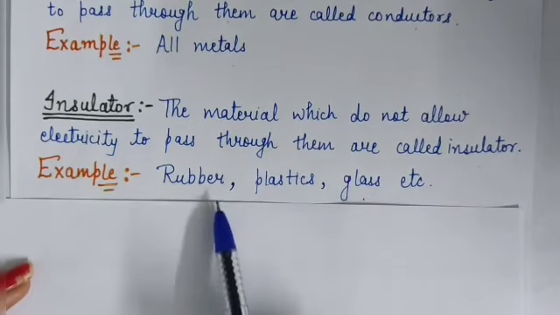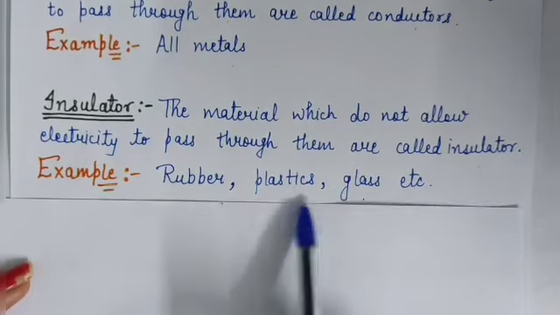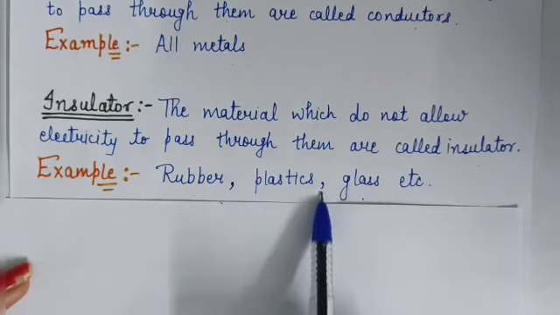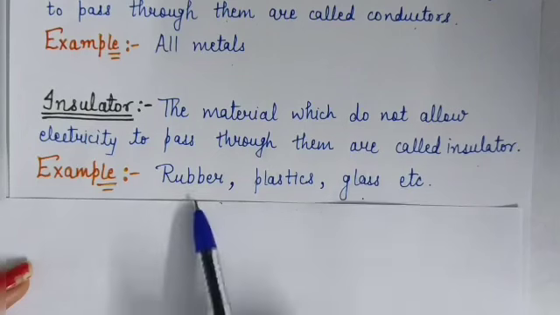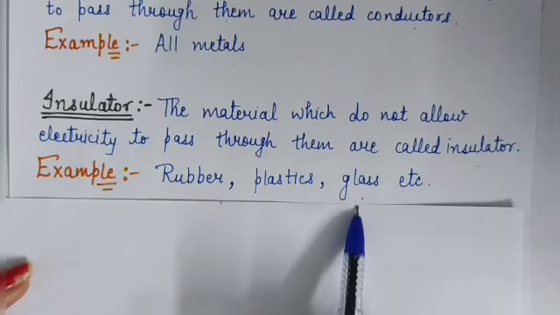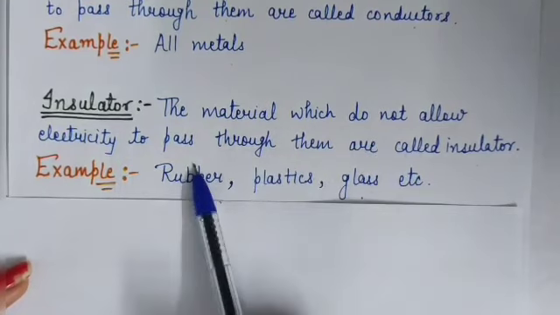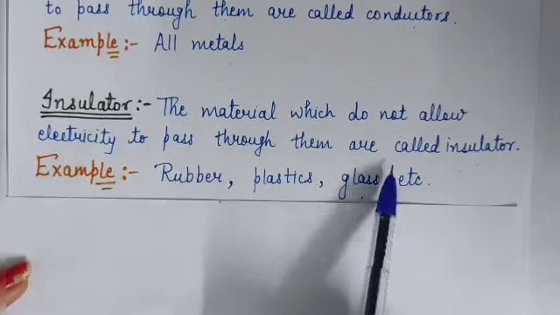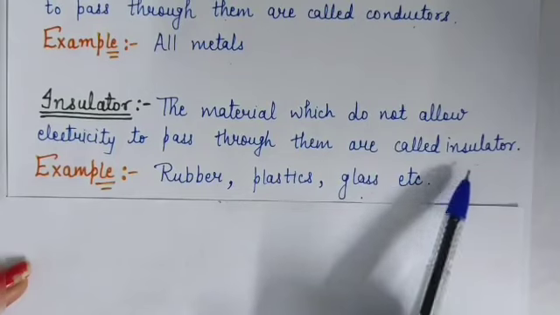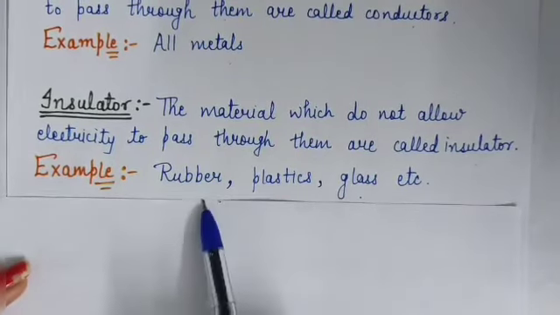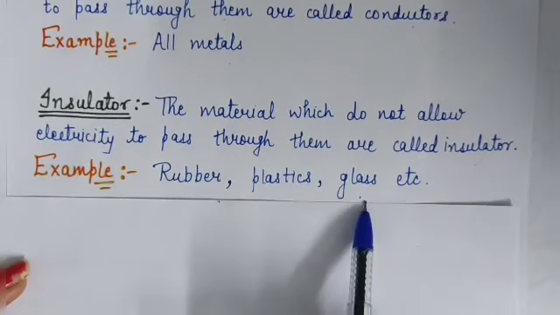If you want to pass electricity through these materials, then electricity cannot pass through them. And these are called insulators. Okay, electricity cannot pass through them, like rubber, plastic, glass.